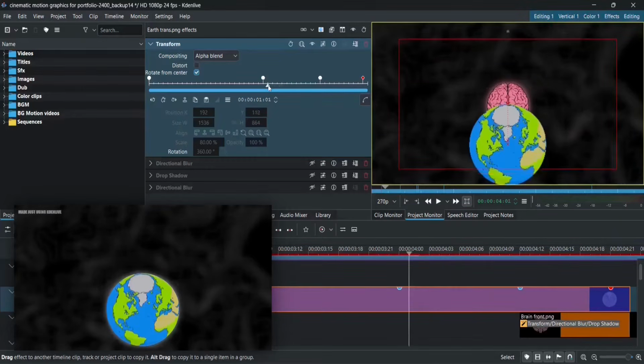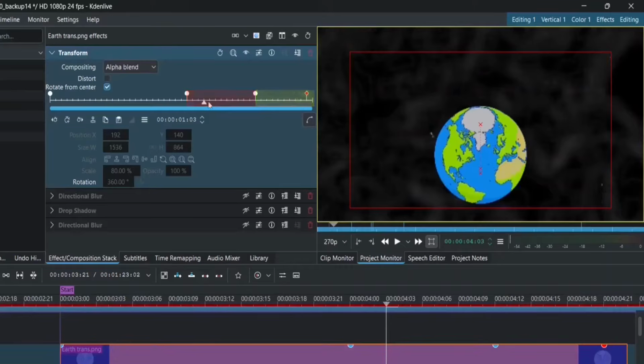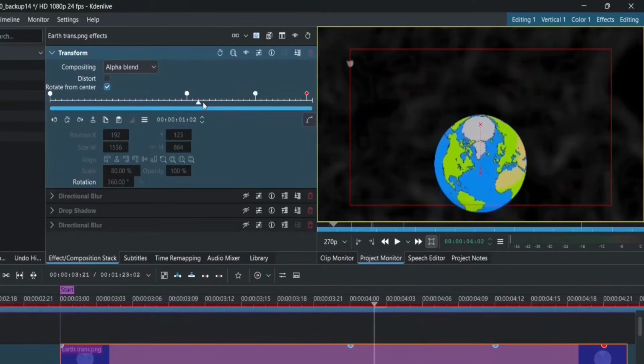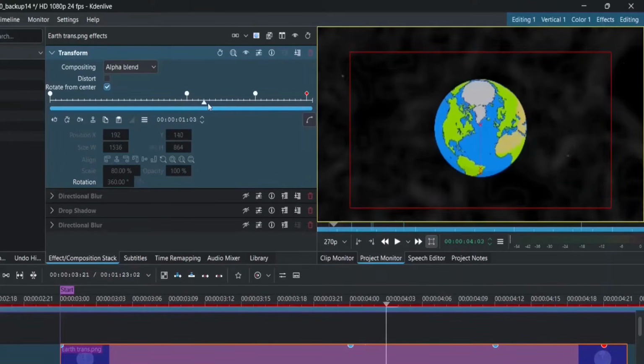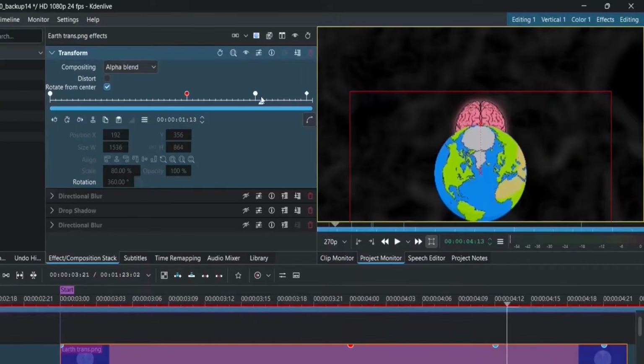But before talking about the brain, let's finish the earth discussion first. If you notice, there are 2 subparts in the second half of the transform animation of the earth, which is simple. The first part is just moving it down quickly, and the second part is a bit more subtle motion of it continuing downward. Keep these small or big details in mind, because these are things people might not even notice, but they bring quite a big impact.